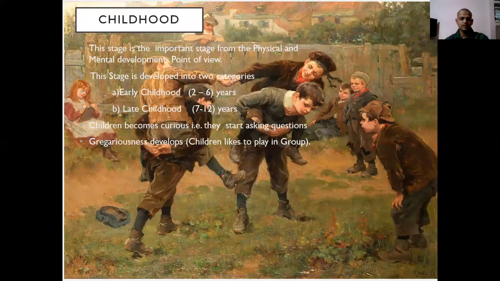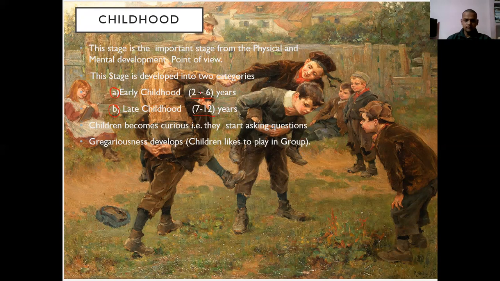Let's move ahead. Now comes childhood. This stage is a very important stage from the physical and mental point of view. This stage is further classified into two. First is early childhood. Second is late childhood. Early childhood lies between 2 to 6 years, and later childhood lies between 7 to 12 years.